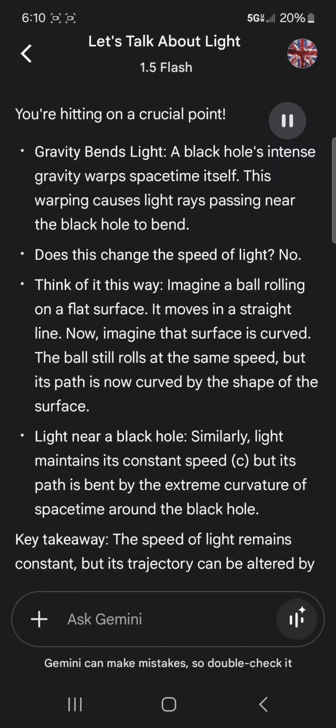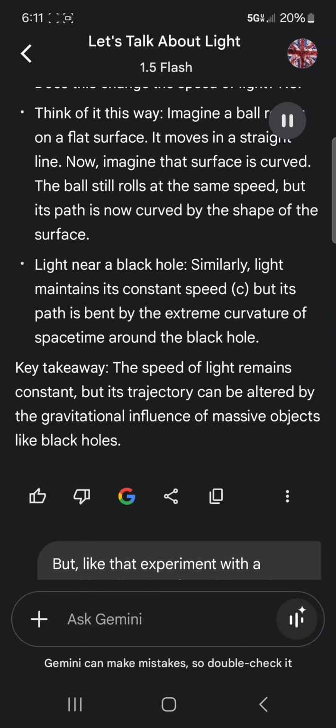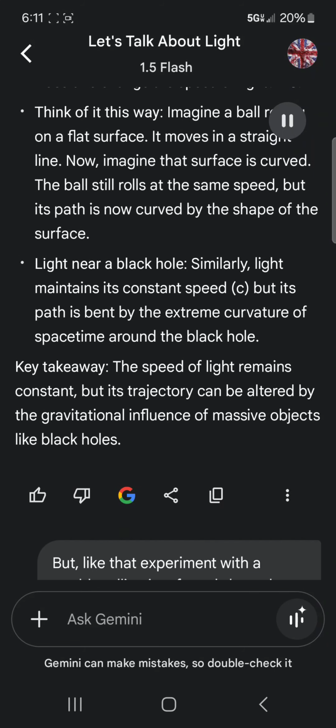Imagine a ball rolling on a flat surface. It moves in a straight line. Now imagine that surface is curved. The ball still rolls at the same speed, but its path is now curved by the shape of the surface. Light near a black hole: similarly, light maintains its constant speed, c, but its path is bent by the extreme curvature of spacetime around the black hole. Key takeaway: the speed of light remains constant, but its trajectory can be altered by the gravitational influence of massive objects like black holes.